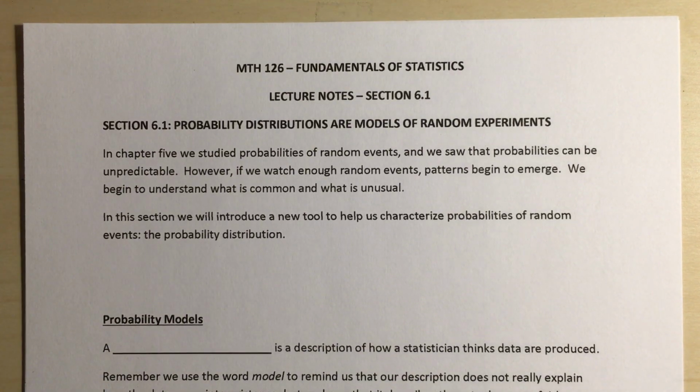So today we're going to start chapter 6 and we're going to expand on our idea of probability. So in chapter 5 we studied probabilities of random events and we saw that probabilities can be unpredictable. However, if we watch enough random events, patterns begin to emerge. We begin to understand what is common and what is unusual.